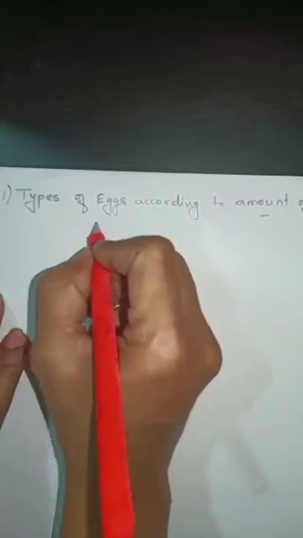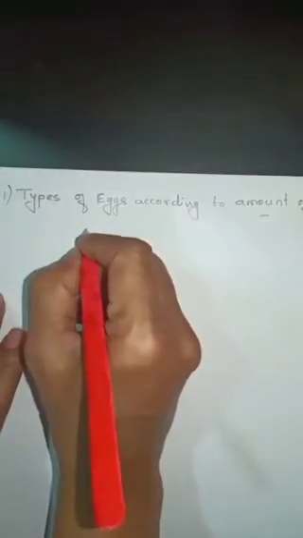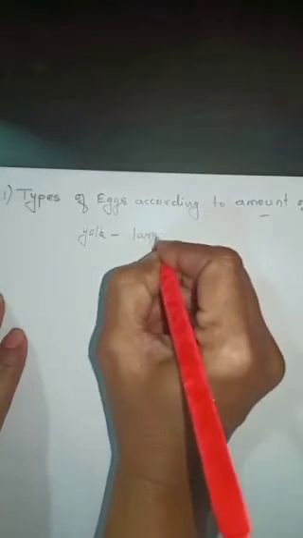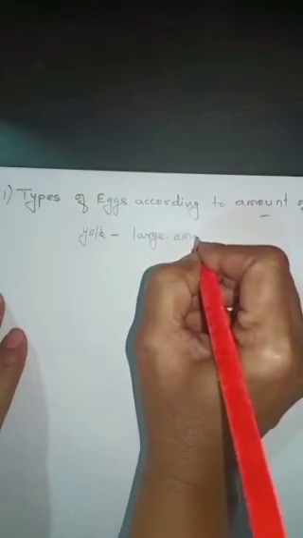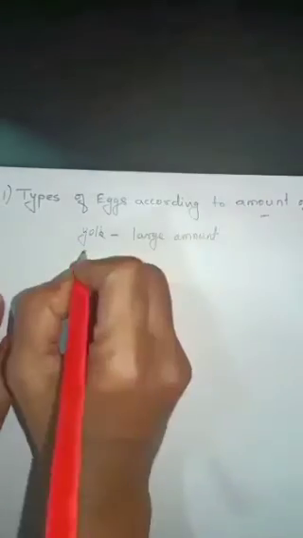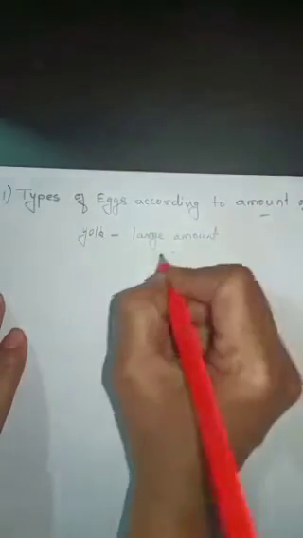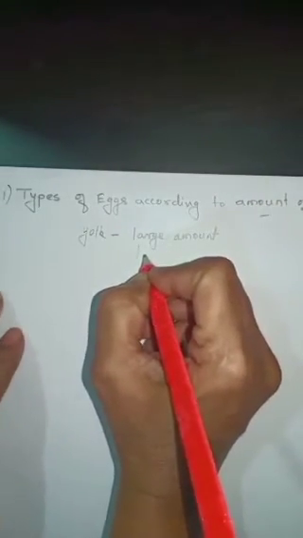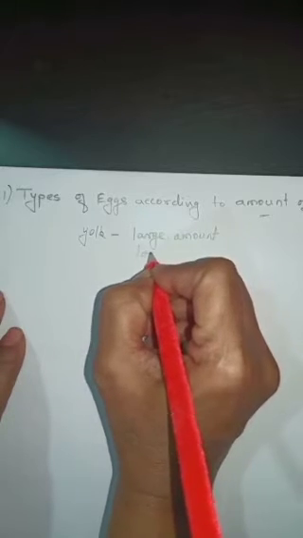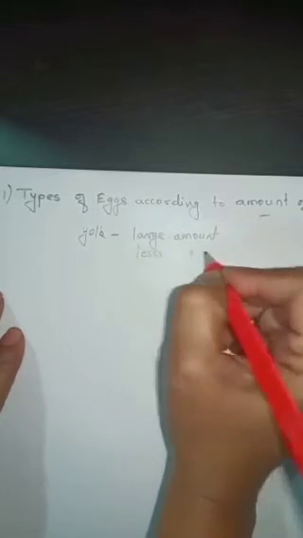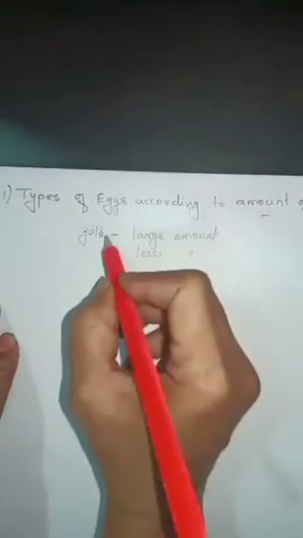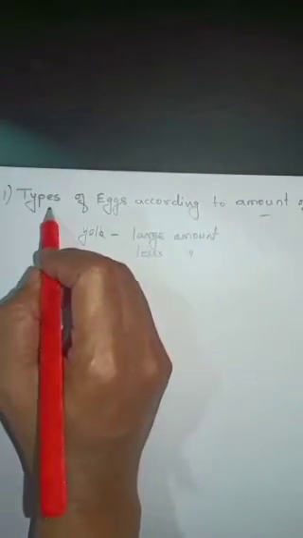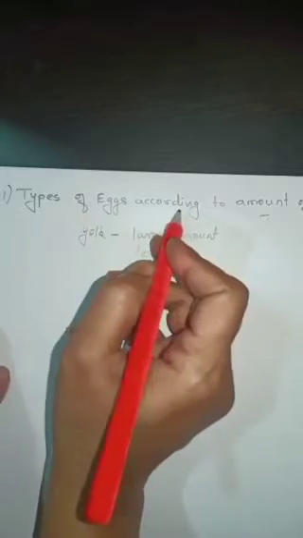In oviparous eggs, yolk is present in large amount, whereas in viviparous eggs, yolk is absent or present in very less amount. Okay, depending on the amount of yolk, we are going to see the types of eggs.